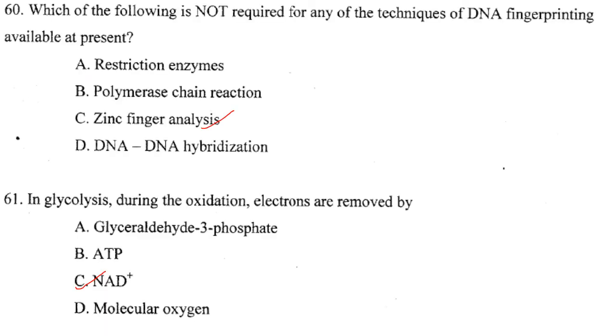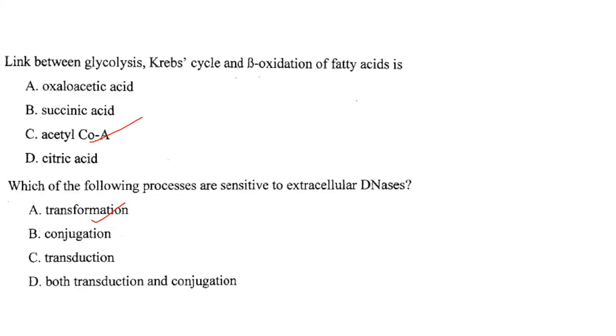Then which of the following is not required for any of the techniques of DNA fingerprinting available at present? So zinc finger analysis. Answer is option C. Then in glycolysis during the oxidation, electrons are removed by NAD+. Answer is option C. Then link between glycolysis, Krebs cycle and beta oxidation of fatty acid is acetyl-CoA.